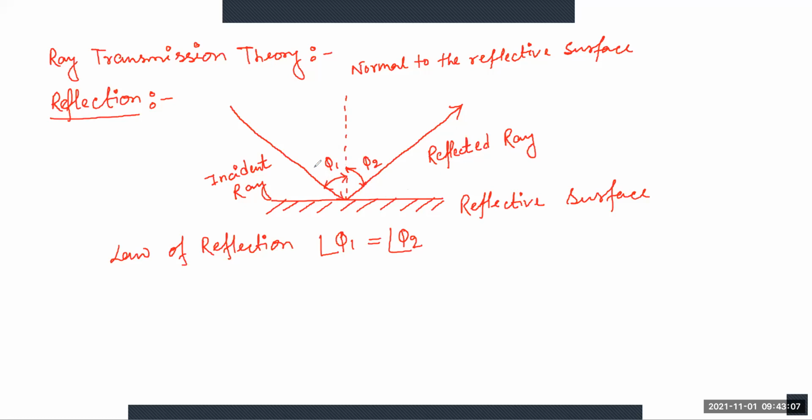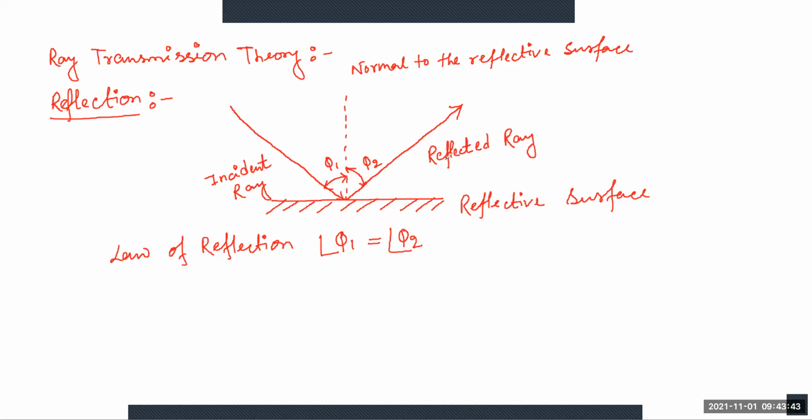According to the law of reflection, angle phi 1 equals angle phi 2. Is there any doubt, or is it clear to you? Yes, sir, clear.